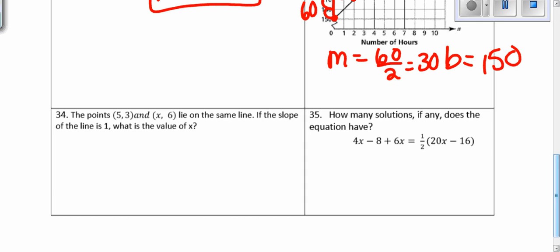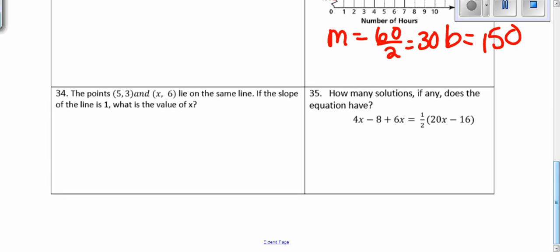34. What points (5, 3) and (x, 6) lie on the same line? If the slope of the line is 1, what is the value of x? So in order to find the value of x, we need to find first the y-intercept. Because if we want to solve for this, we know that (5, 3) is a point on this line. So let's find the equation of the line, and then we could solve for this missing x value. So in order to solve for the line, we're going to use our point slope formula. y minus y1 equals m times (x minus x1). We have 5 as our x, 3 as our y, and the slope of our line is 1.